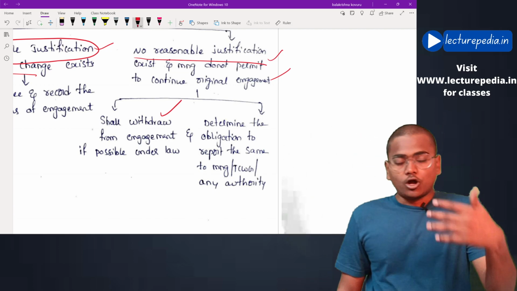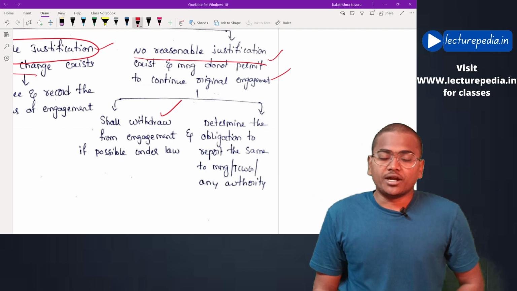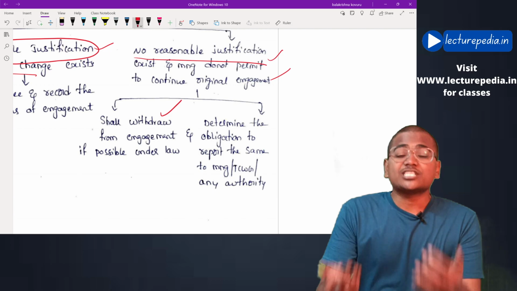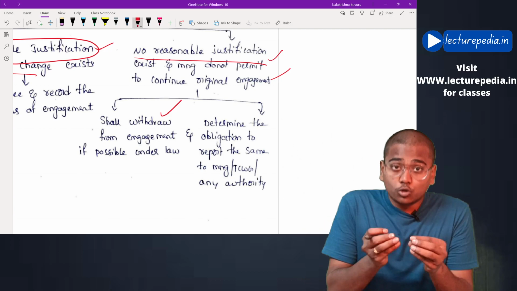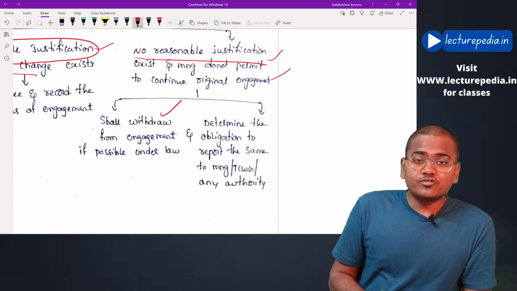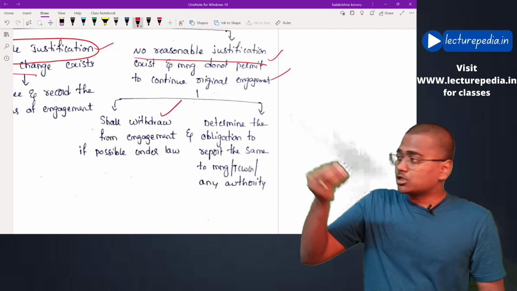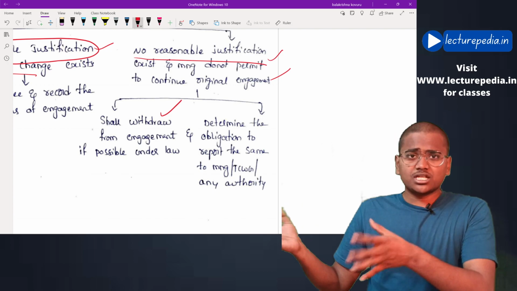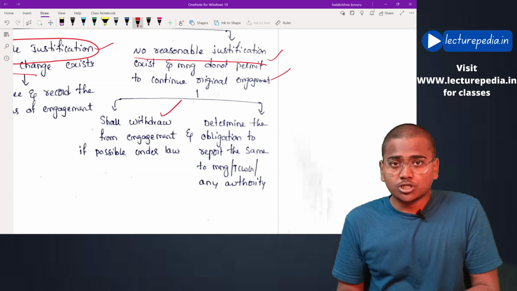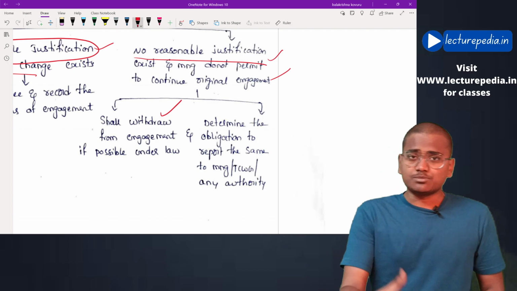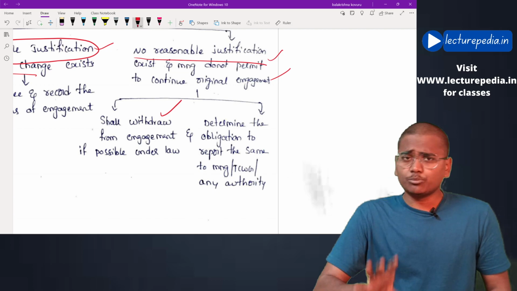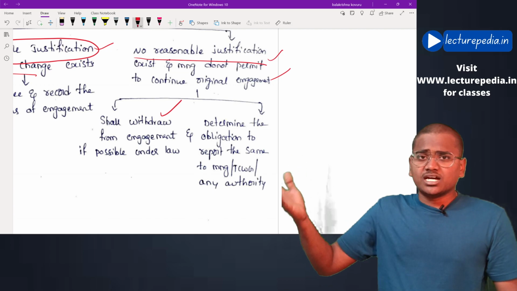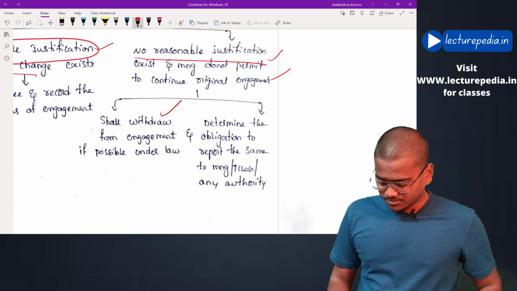Once he withdraws, he should also determine whether there is any responsibility on him to communicate this withdrawal to the management, those charged with governance, or any other authority. As per the law, in case there is any responsibility on him to communicate this matter, he has to communicate that he has withdrawn from the engagement to those respective people as per the requirement.